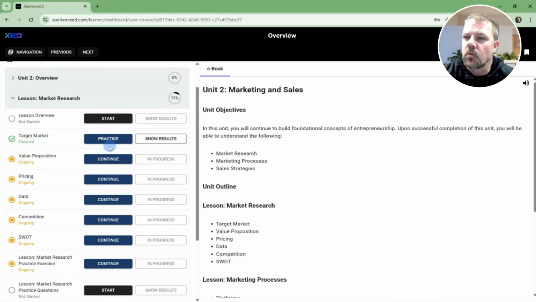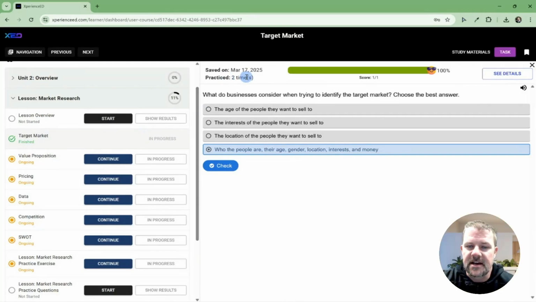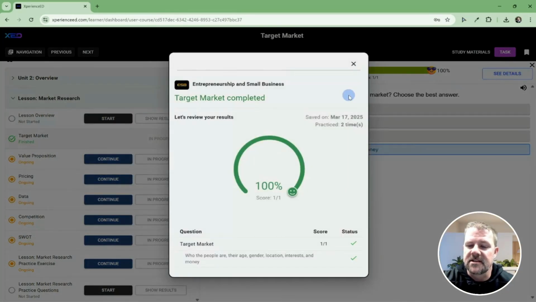Even if I've finished one of the activities or tasks, I can click practice to go back to it. So for example, this one I can see I've already done. I'll see how many times it took me. I'll see my score, and I can click see details for additional details.